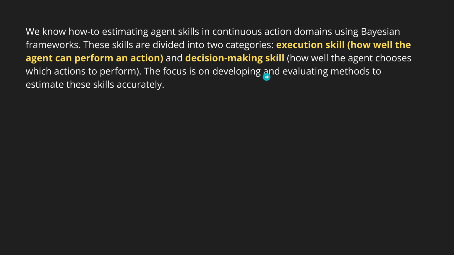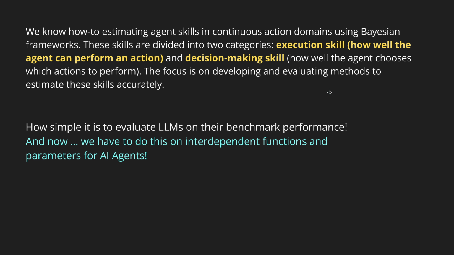The focus was on developing and evaluating methods to estimate those skill levels. Because, let's say, if our execution skill level was 2 out of 10 and the decision-making skill level was 8 out of 10, and I want to optimize the system, you know exactly what to focus on to optimize the complete complexity.